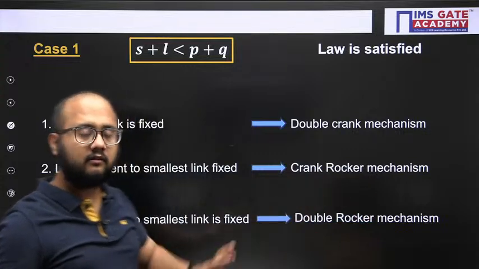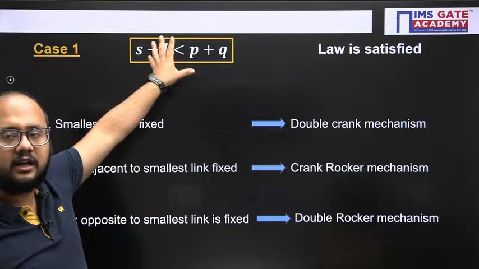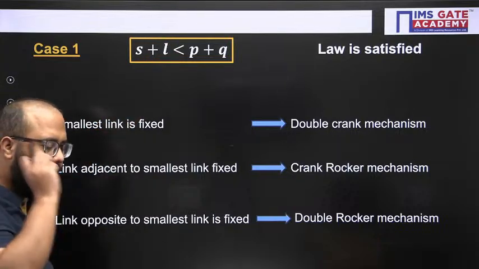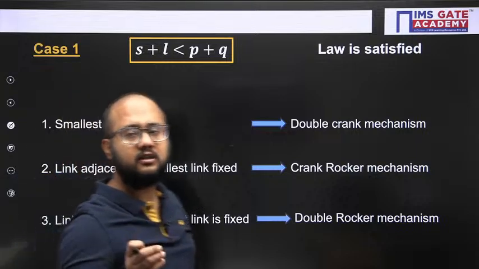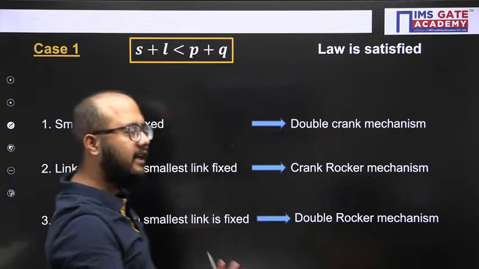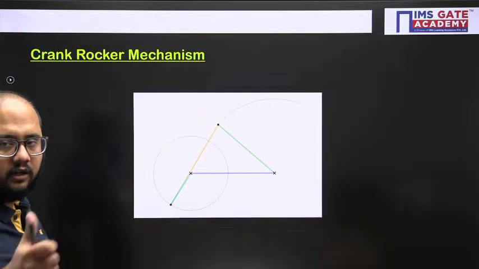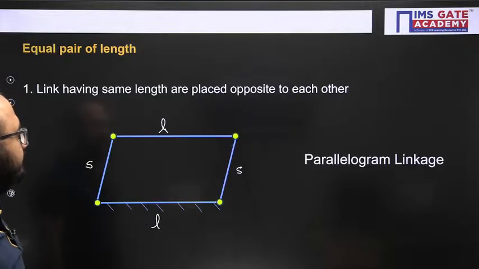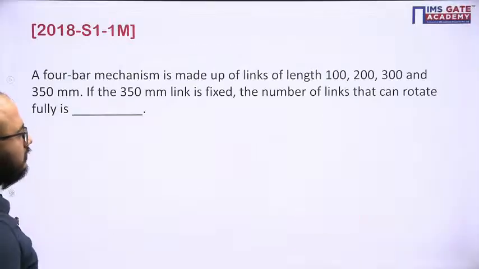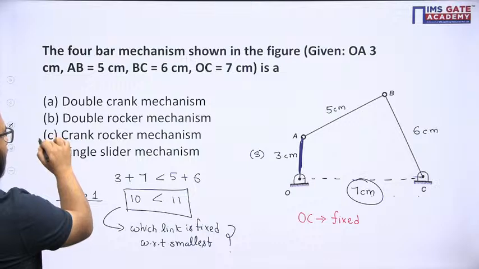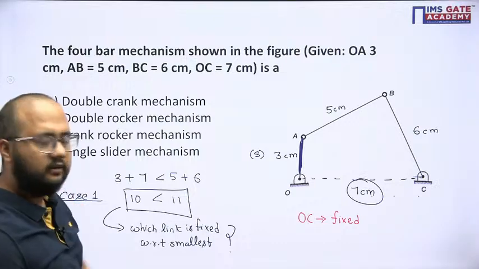So first of all figure out which kind of case it is, then see the results. And always check with respect to the smallest. There are 3 possibilities: either the smallest, adjacent to the smallest, or opposite to the smallest. So the answer here will be crank rocker mechanism, adjacent to smallest.